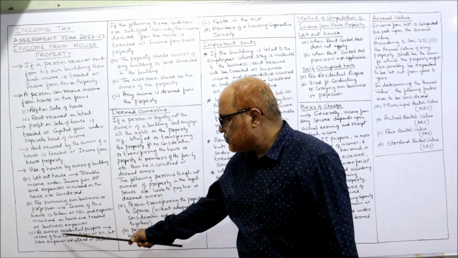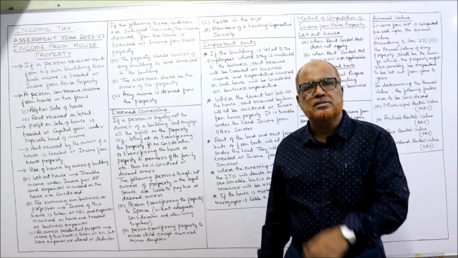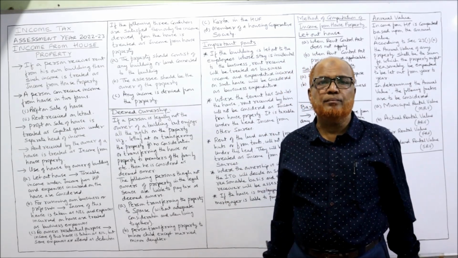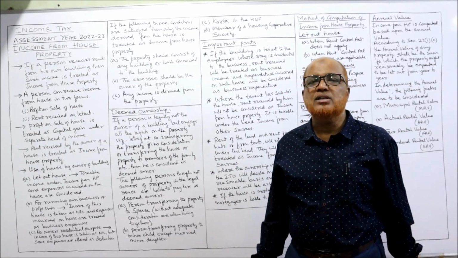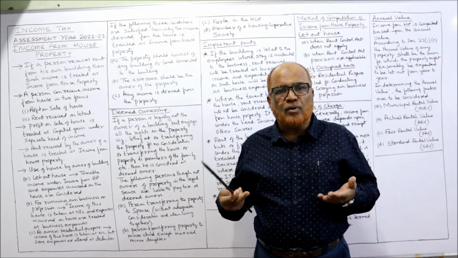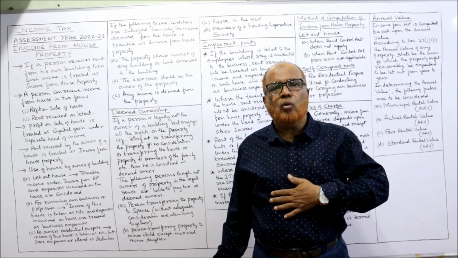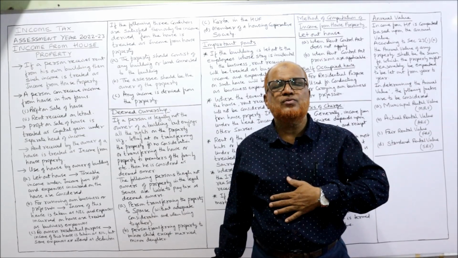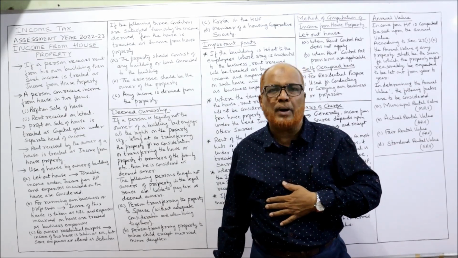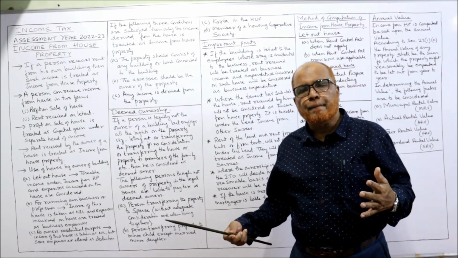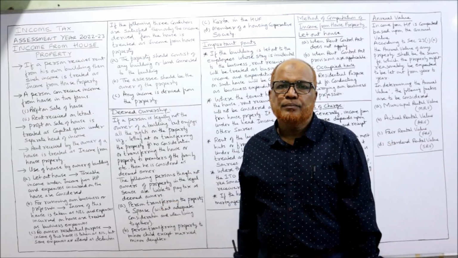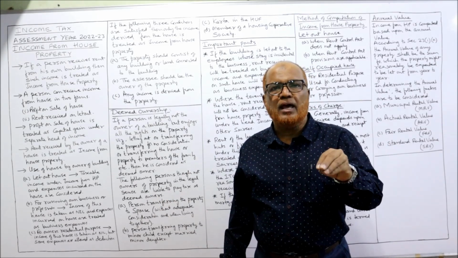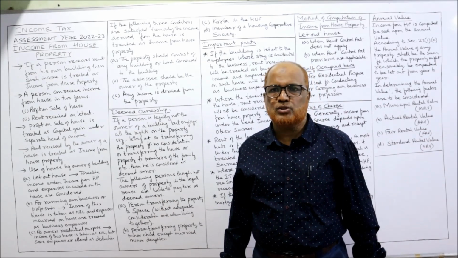Next one is use for owner's residential purpose. The third form of using the residential property is using the residence for own purpose. Example, I am owning the house, I am using the house for my own residential purpose. In that case, the annual value will be nil. In some cases deduction will be allowed. Later in the coming videos I'll explain.